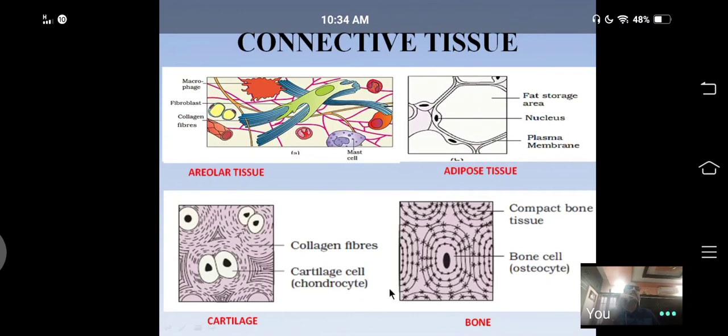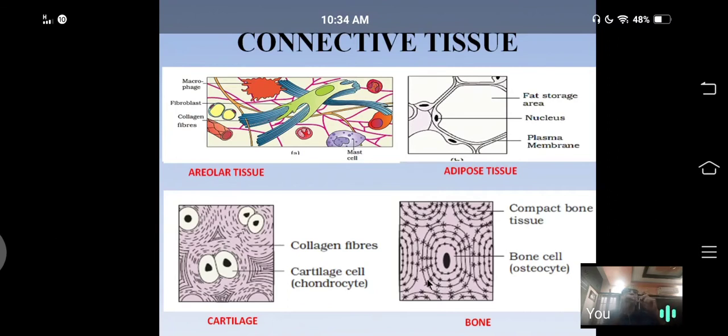Next, bone. Bone is a hard but non-flexible tissue, very hard and tough. It forms the endoskeleton in all tetrapods, including bony fishes, frogs, reptiles, birds, and mammals. In all these groups of animals, the endoskeleton is made up of bone. Bone's functional units are called Haversian systems.